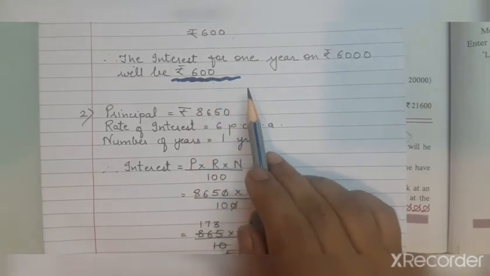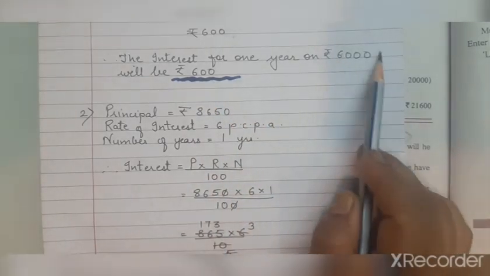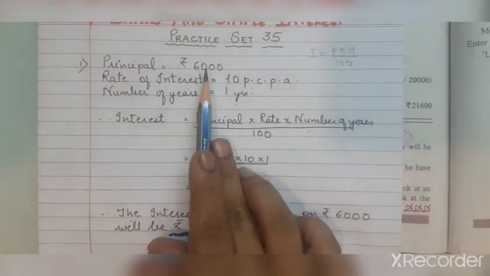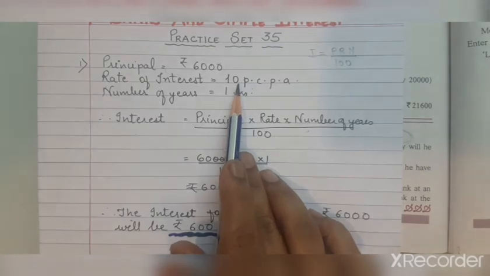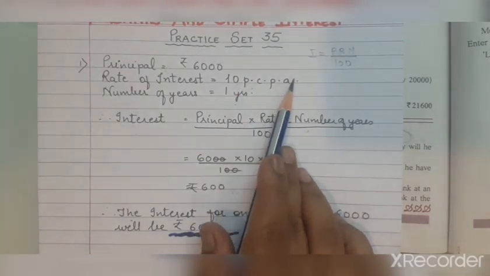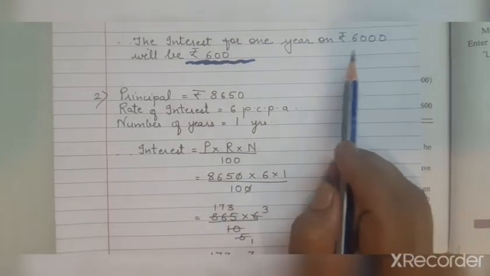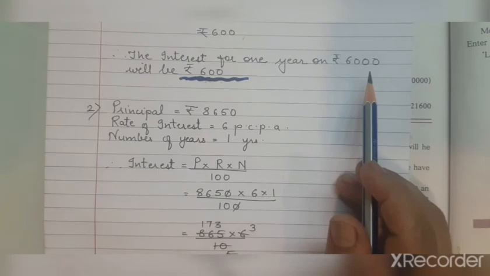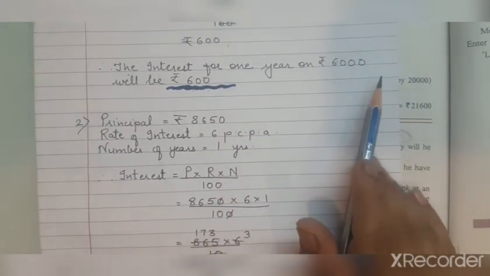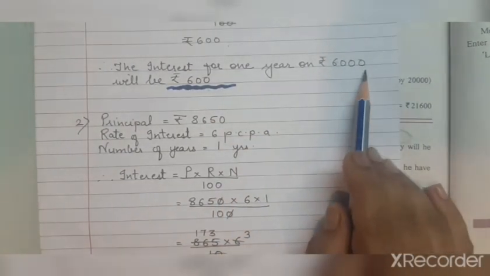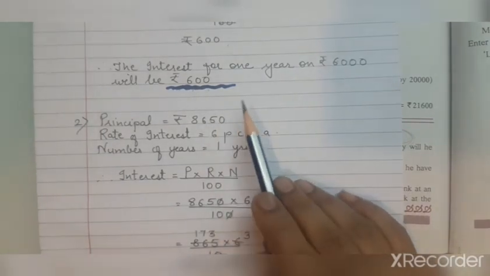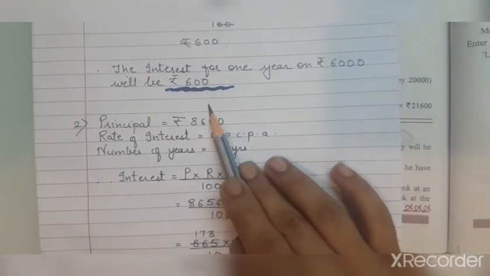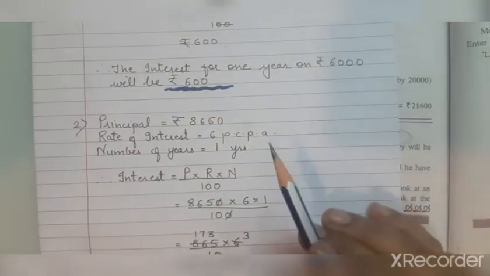Here I would like to explain: if we deposit this 6,000 principal amount in the bank, after 1 year at this rate of 10 PCPA, the amount I will get back is 6,600. That is the 6,000 we had deposited plus 600. So the total amount I can get back is 6,600. What we have done here is we have added the principal and the interest. This will help you to understand the next sum.